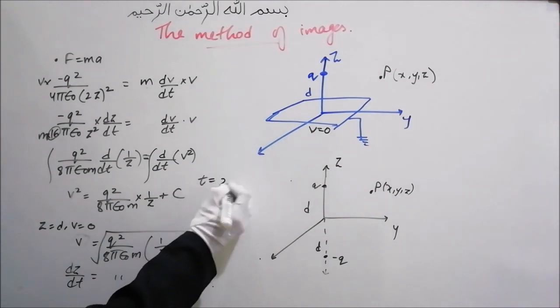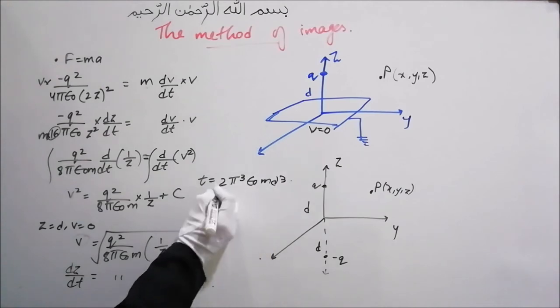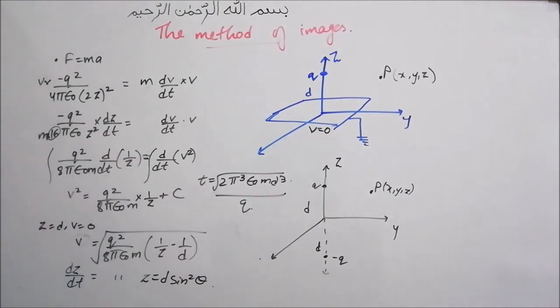T will come out to be 2 pi cube epsilon naught m d cube the whole root divided by charge q.